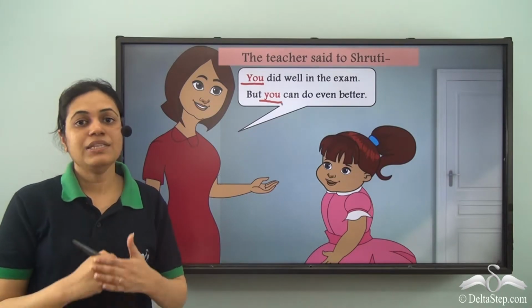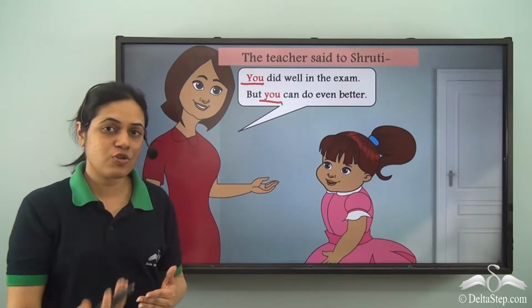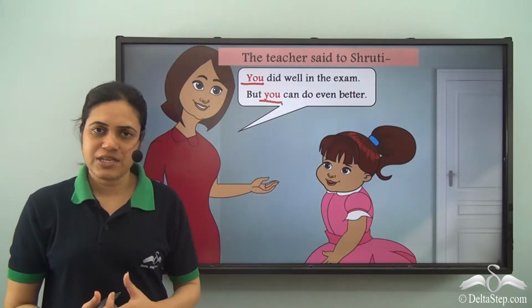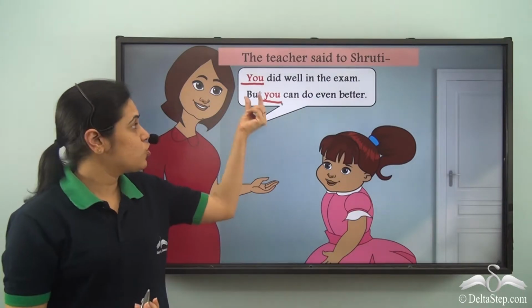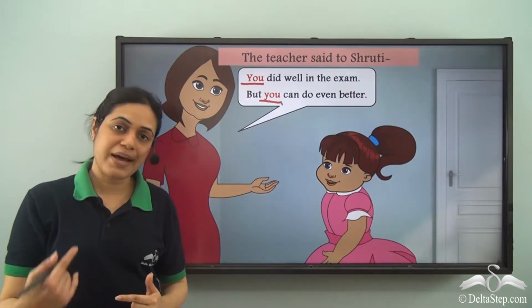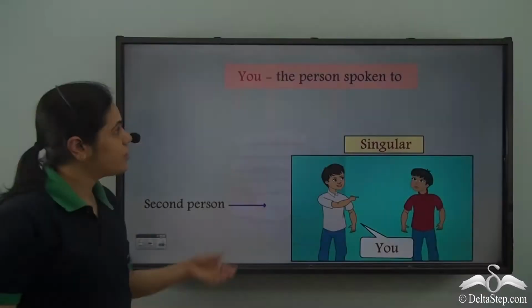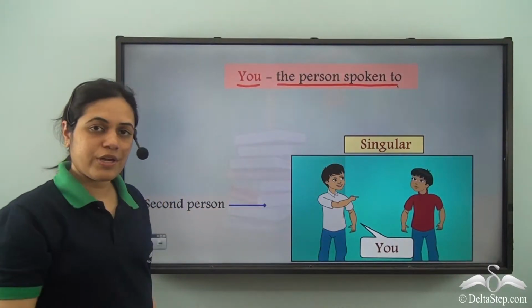So we see that you is not just used for the masculine gender or boys or males, but it is also used for the feminine gender. That is when we want to refer to girls or females. So you is used both for masculine and feminine gender. So you is used for the person spoken to.